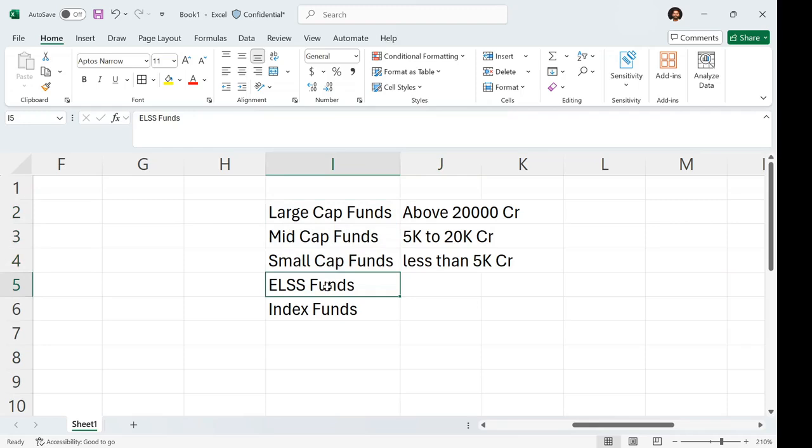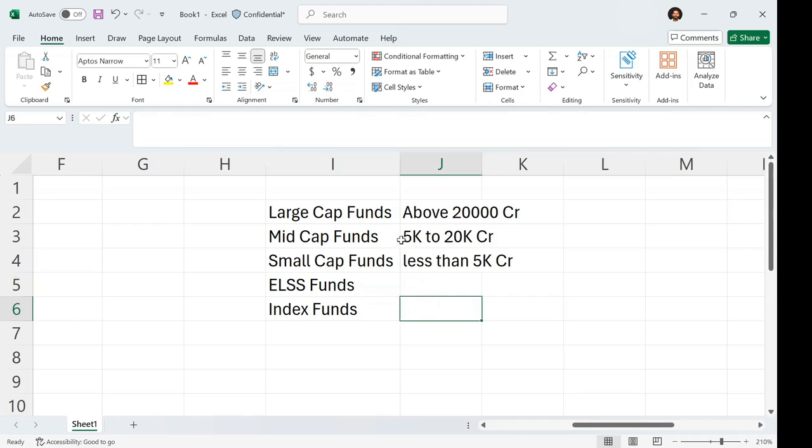Before this, ELSS funds. ELSS funds are nothing else but funds which can be used for income tax reduction. It's only used for income tax reduction, nothing else, and has a lock-in period of 3 years. Depending on the funds, the growth will be there. Index funds: these are funds which only invest in the index you have selected. Suppose you have selected a Nifty index fund, then it will only invest in Nifty related funds. If you have selected a mid cap index fund, then it will only invest in mid cap index funds.